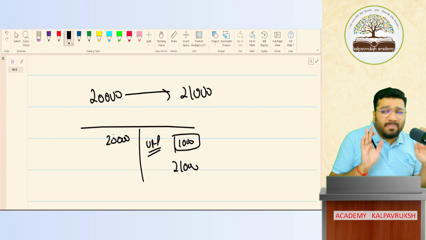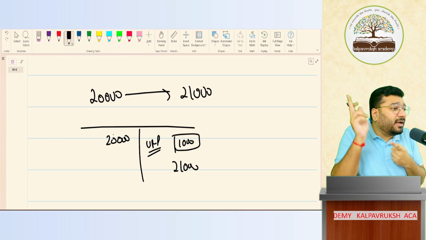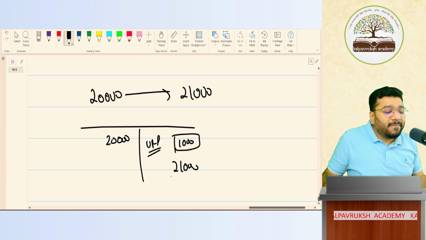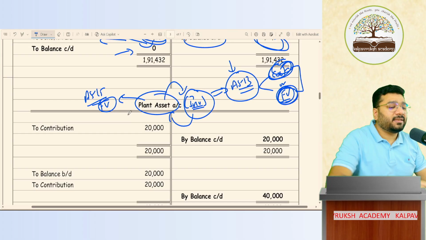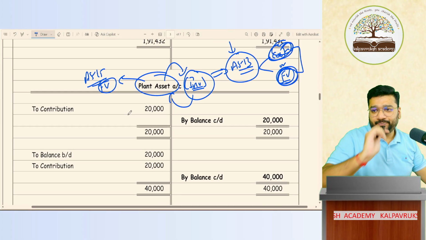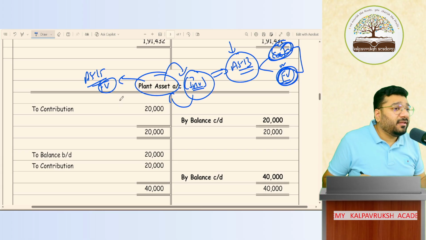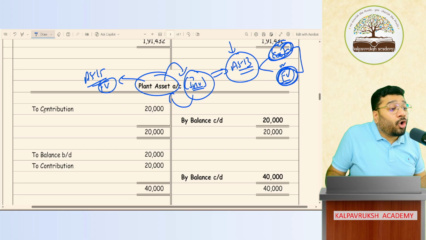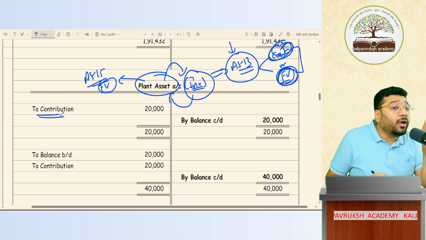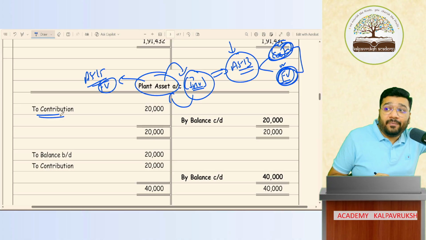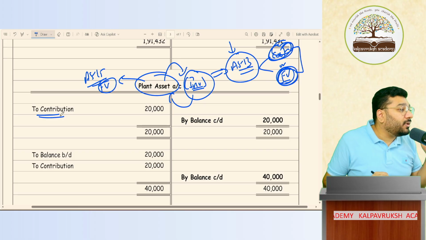And that investment, let me not call it investment because people will get confused with the AS 13 investment. So here it is called plan assets. Got it, not got it? Now, the money that you invest in the plan assets, we call it technically as contribution. What do we call it? Contribution. This is the right term used. Even in the financial statement, benefit paid and contribution are keywords used.